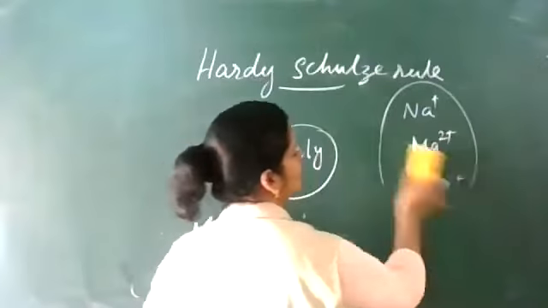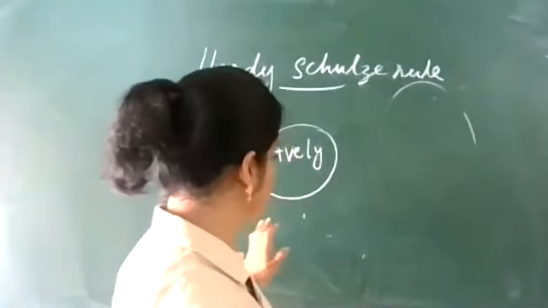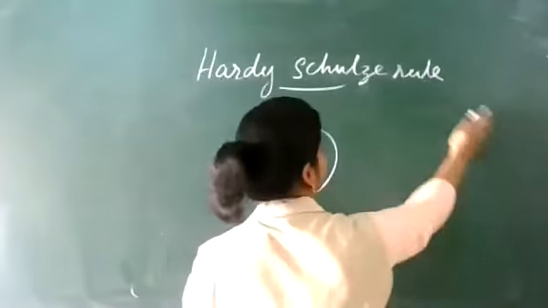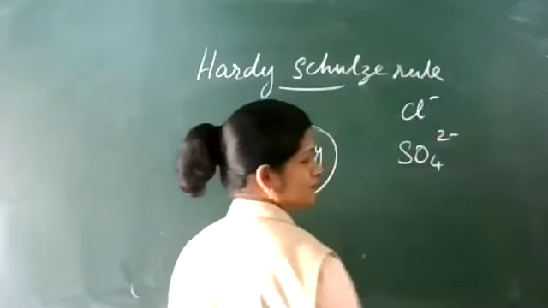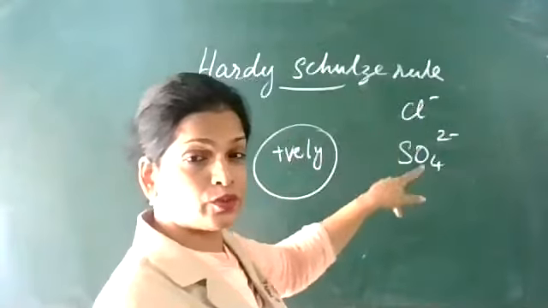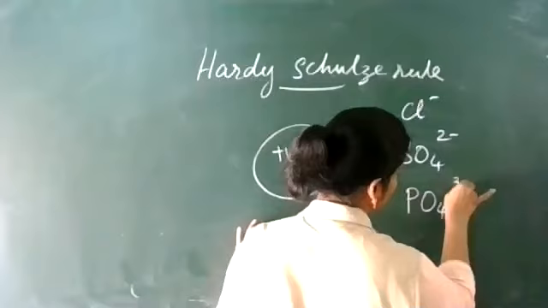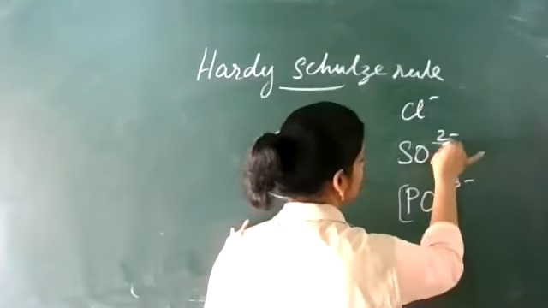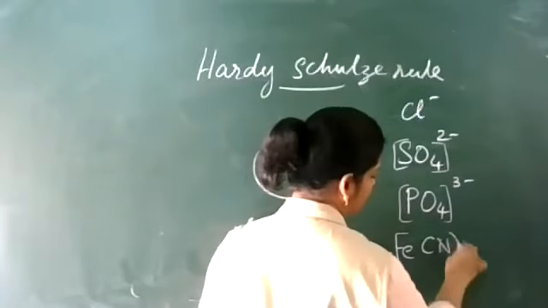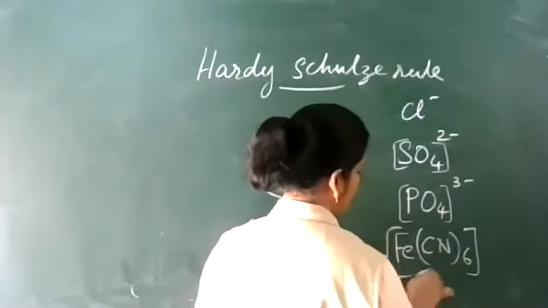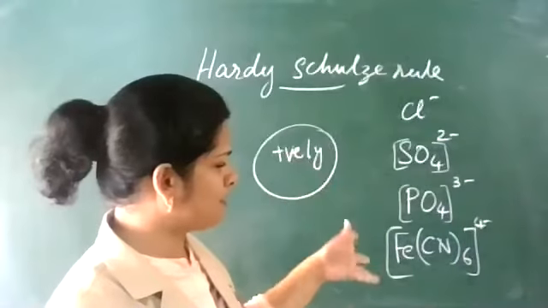Suppose to coagulate or flocculate them we need negatively charged ions, for example Cl minus, SO4 2 minus, then PO4 3 minus, then potassium ferrocyanide, Fe(CN)6 4 minus. So 1 minus, 2 minus, 3 minus, 4 minus.